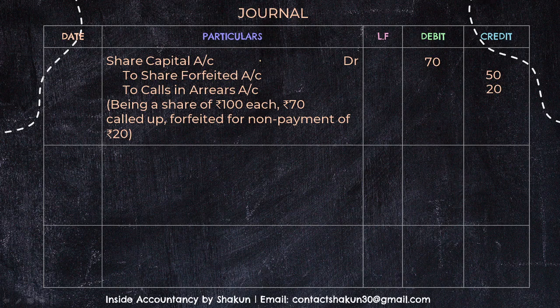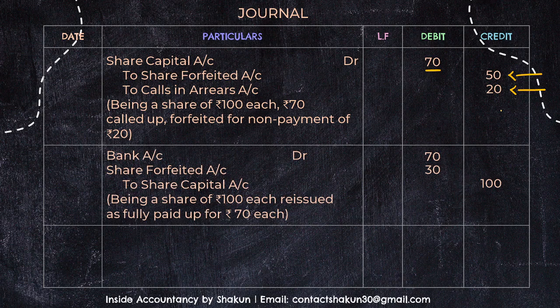Now the called up value was 80 including premium. That means we had calculated it was 70. Since we are talking about 1 share here, so called up value is 70. To share forfeited, the amount that we had received, I explained it to you, that is 50, and calls in arrears, the unpaid value, that is 20. Then we pass the entry for the reissue. Now the shares were reissued at rupees 70 as fully paid up. It was given in the question.